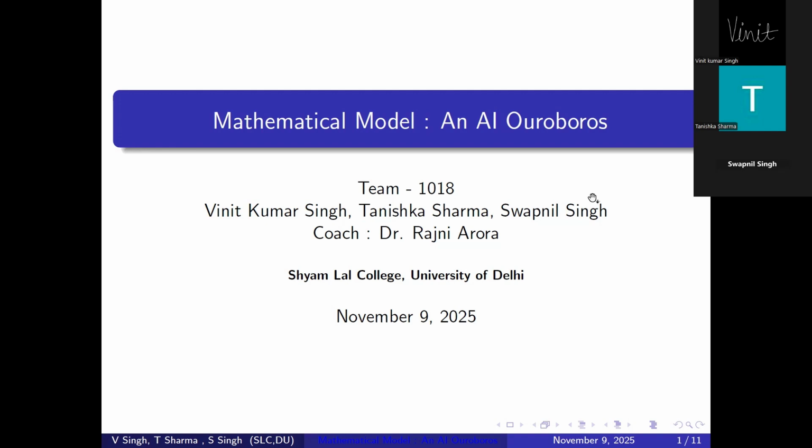The term Ouroboros comes from an ancient symbol depicting a serpent eating its own tail, representing a self-sustaining yet self-consuming cycle. In our model, this symbol perfectly captures what happens when artificial intelligence begins training on its own outputs, creating a recursive feedback loop that degrades knowledge quality. Now, to begin with, Vinit will give you an overview of our presentation structure.